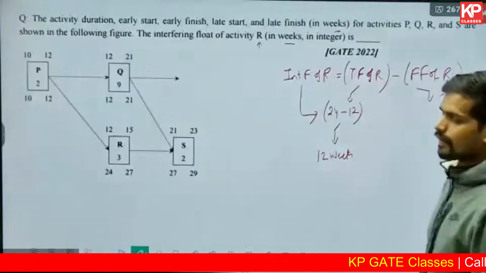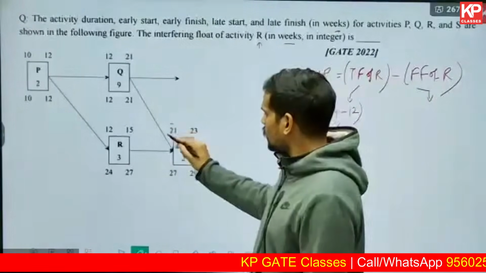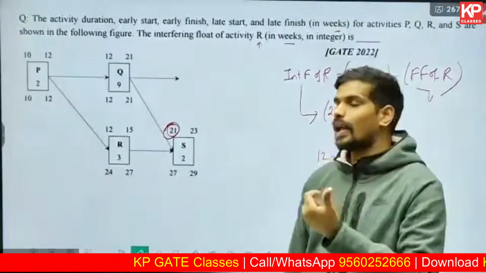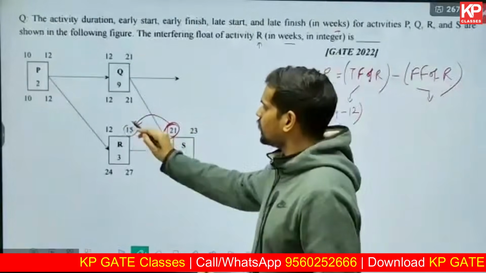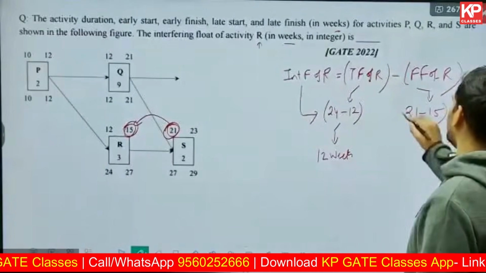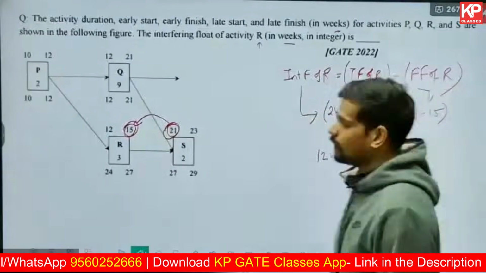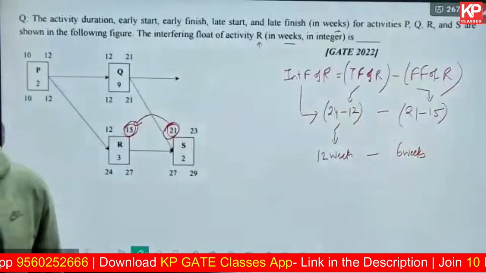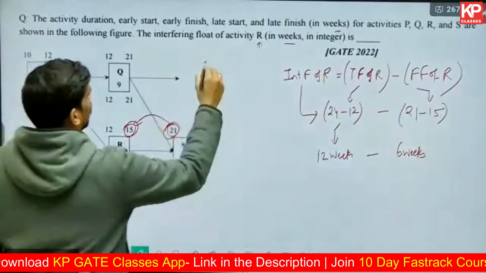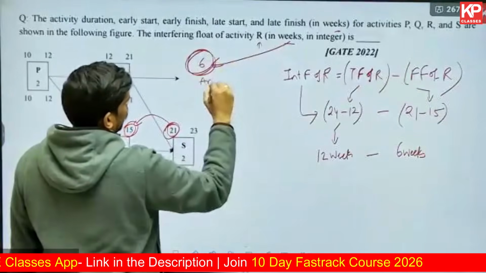What is the free float of R? Can anyone tell me what is the free float of R? Free float is calculated as the minimum early start time of the successors. There's only one successor, so directly 21 minus early finish time. This will be 21 minus 15, which is 6 weeks. What is the final answer? Total float is 12 weeks, free float is 6 weeks, interfering float will be 12 minus 6, that is 6 weeks. The answer for this question is 6.